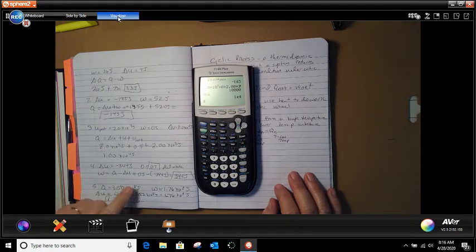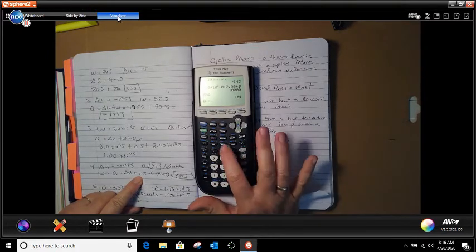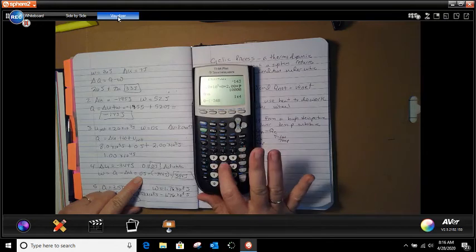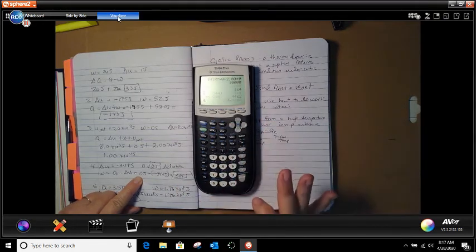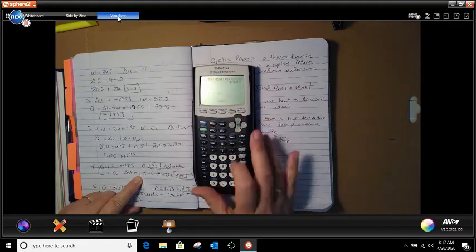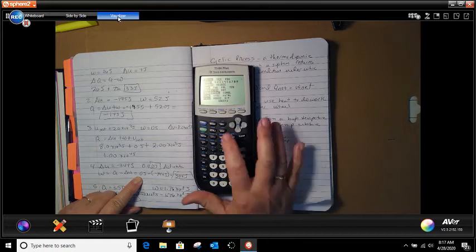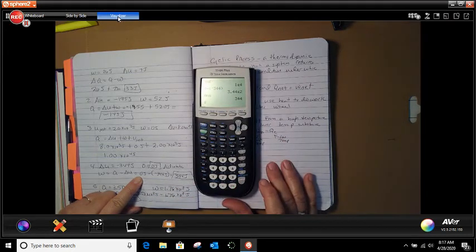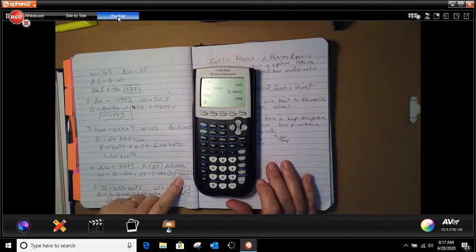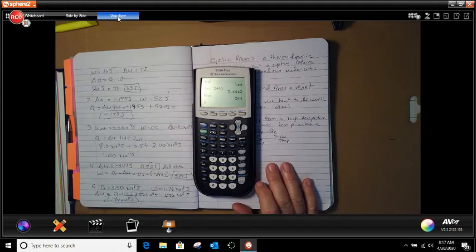So you take your 0 and subtract a negative 344. If you change it to normal mode and then do answer, you get 344 joules, which is a positive number, because if you subtract a negative number, it will be a positive number.